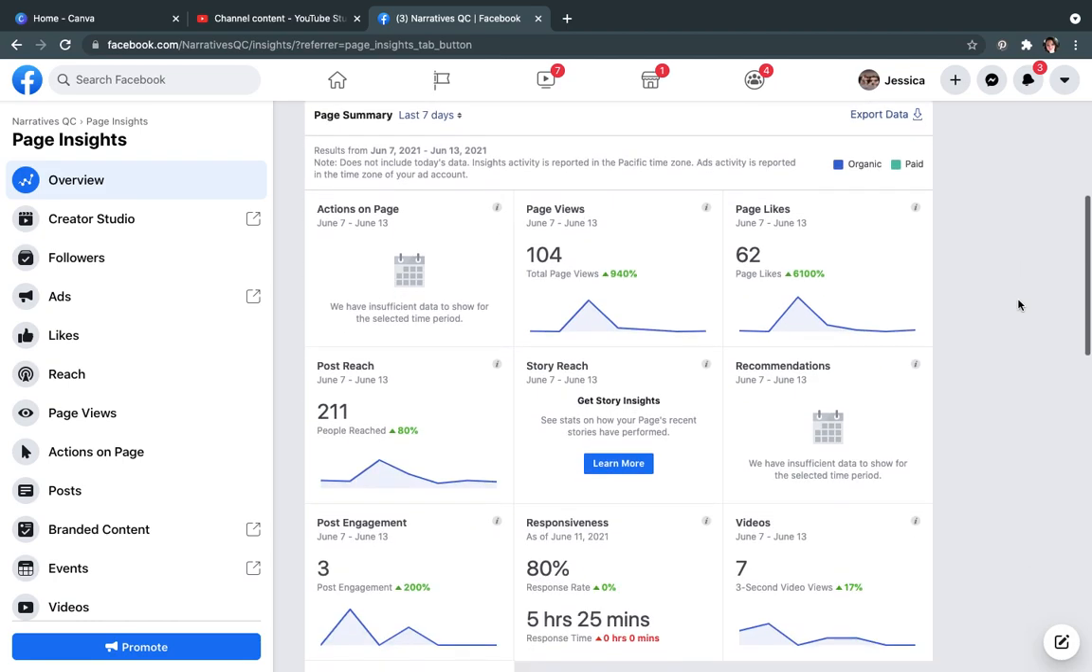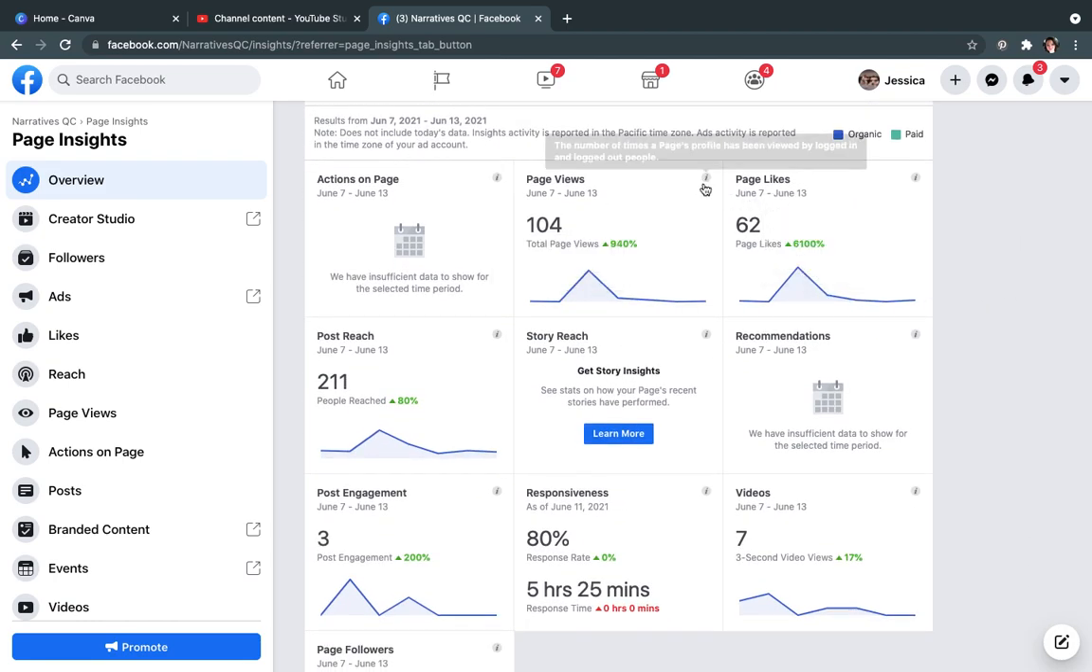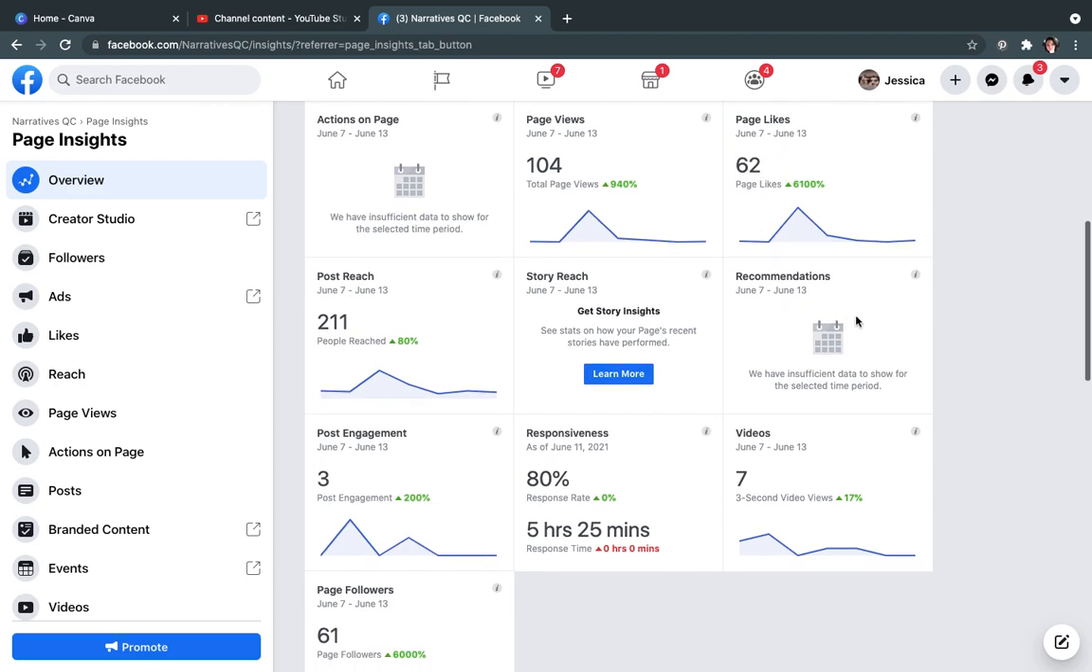I'm still learning what all of these mean. So this is page views, the number of times a page profile has been viewed by logged in and logged out people, and it's comparing it to the previous 7 days. So compared to June 7th through the 13th, more people saw our page than the 7 days before. And so again, I'm still learning what all of this means.